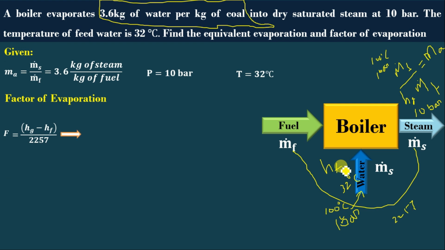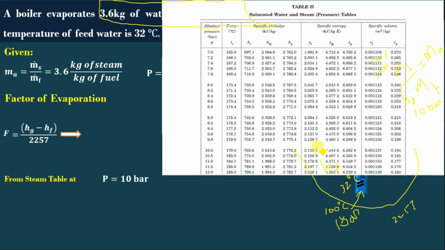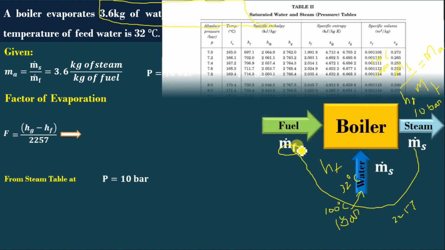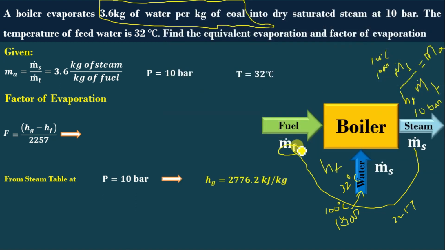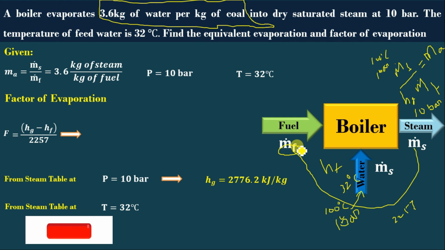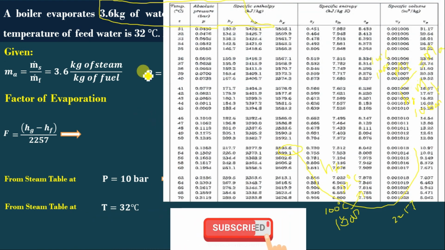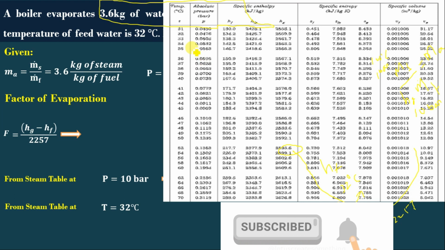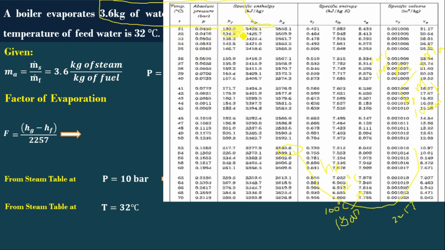From the steam table, at 10 bar pressure, dry saturated steam is 2776.2 kilojoules per kg. Similarly, from the steam table at 32 degrees Celsius, we take the saturated liquid, which is 134.2 kilojoules per kg.